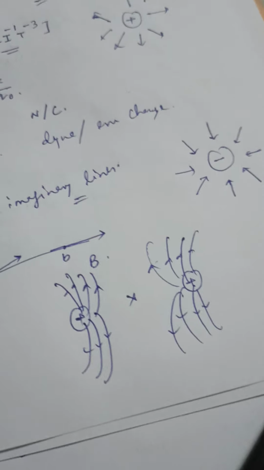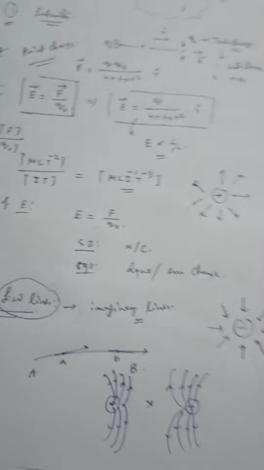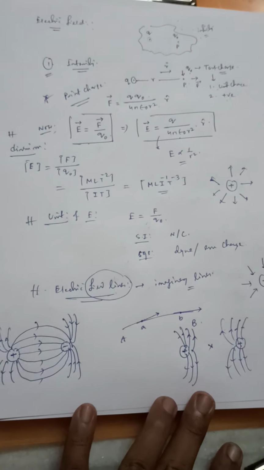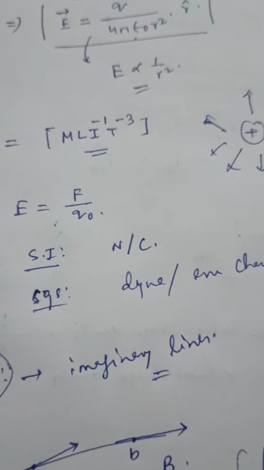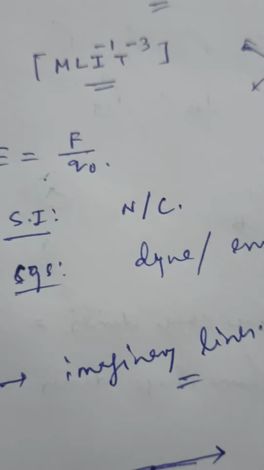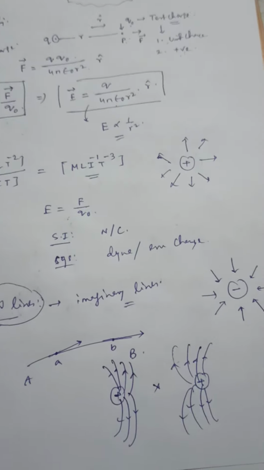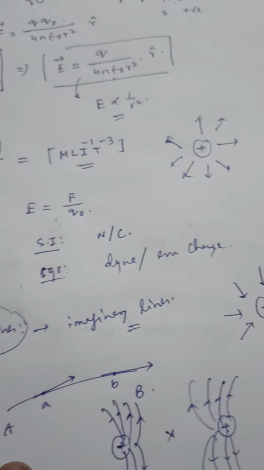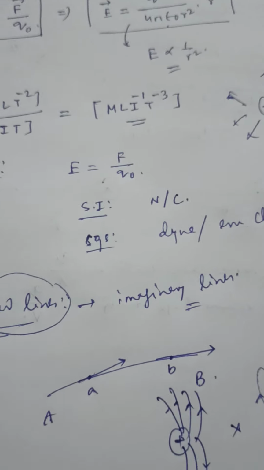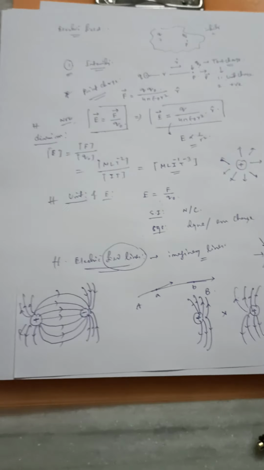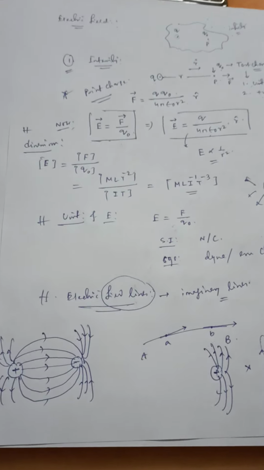Now all these electric field lines, as I have mentioned already, are imaginary lines and they just indicate the presence of electric field, nothing else. And the advantage is that on an electric field line, like the electric field line AB, at any particular point, if I want to get the direction of electric field, you just need to draw the tangent.